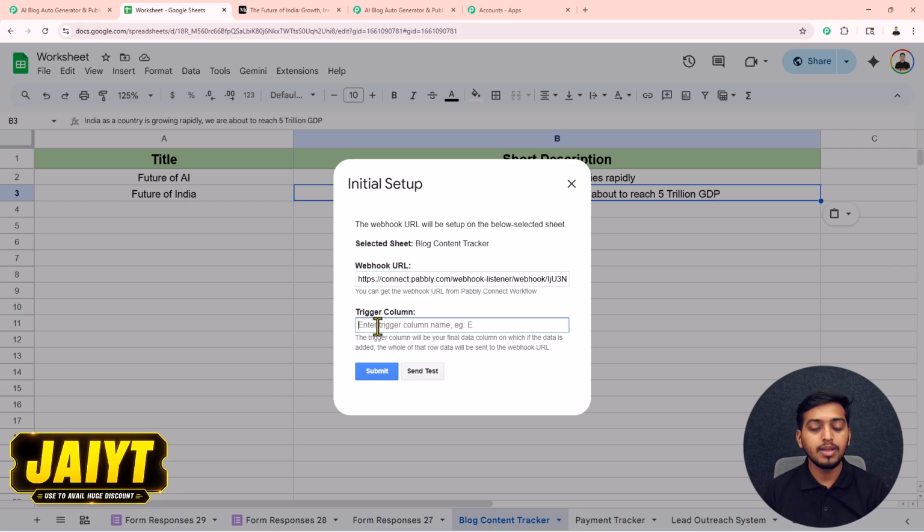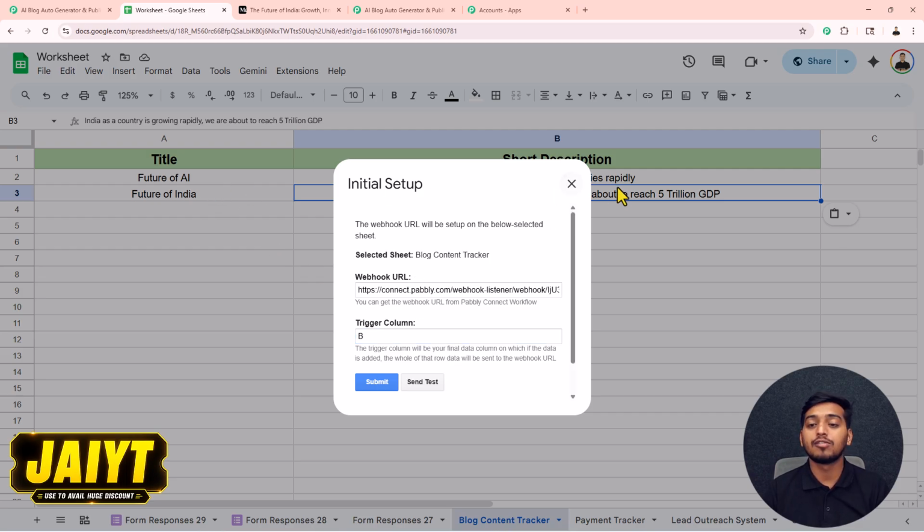Inside this trigger column, you have to add the last column of your Google Sheet where data is added. In my case, that column is B. That's why in here I will add this capital B. Now after adding these details, to send a test to our Pabbly Connect account, we have to click on this send test button. Instantly, the data that is added on the first row of my Google Sheet will get sent to our Pabbly Connect account.